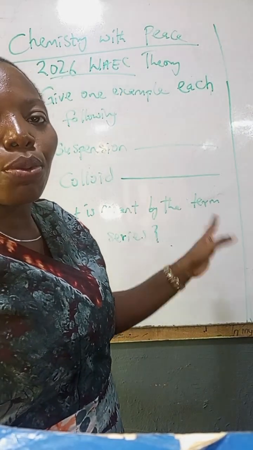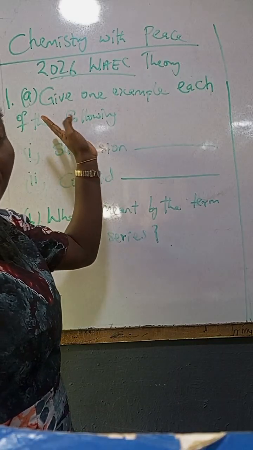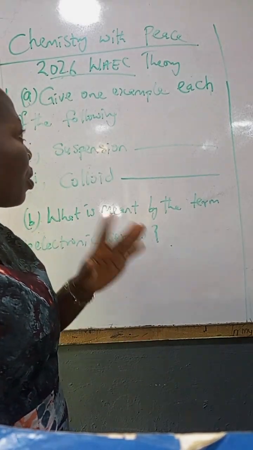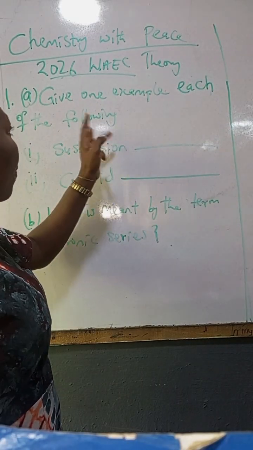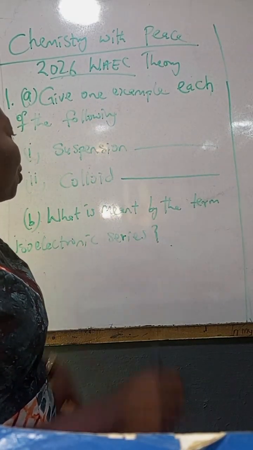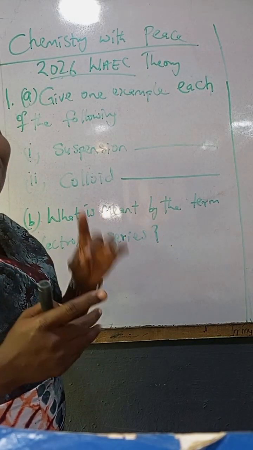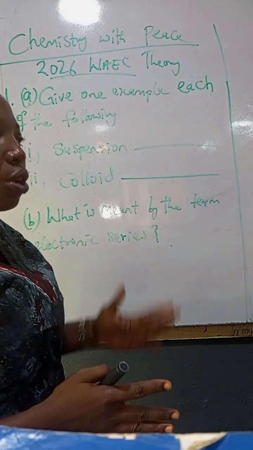Questions are very simple, but most students get it wrong. Here is a question from the 2026 WAEC chemistry theory question. Give one example each of the following: one, suspension; two, colloid. To answer this question, first of all, you have to know the meaning of suspension, and you also have to know the meaning of colloid.